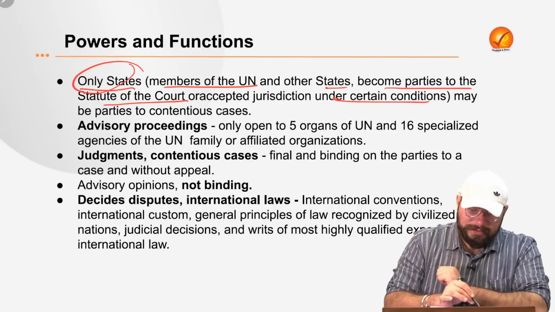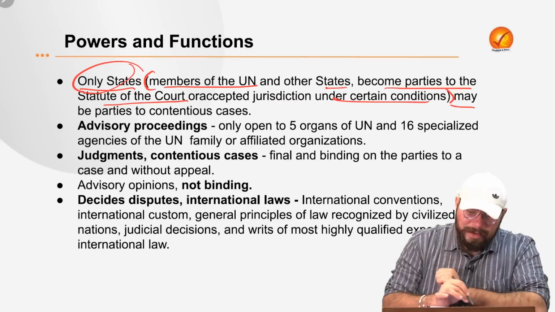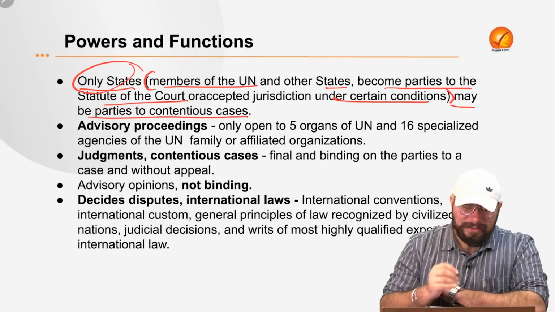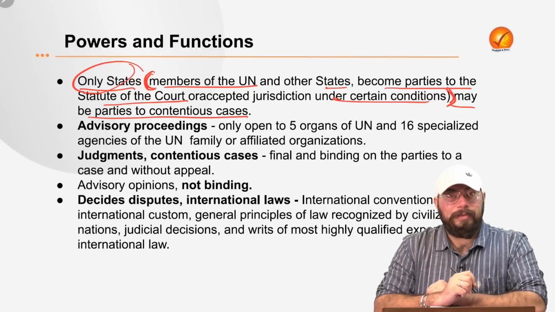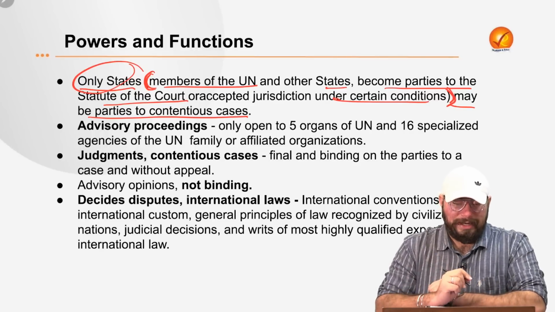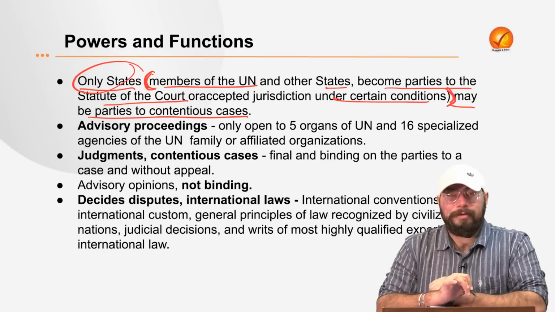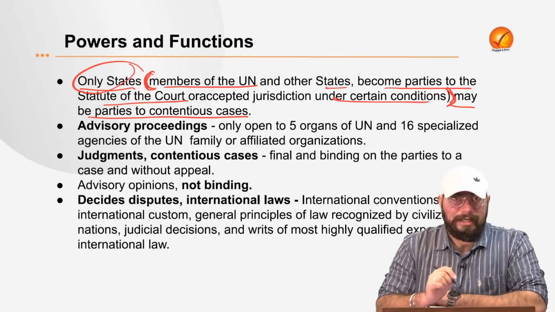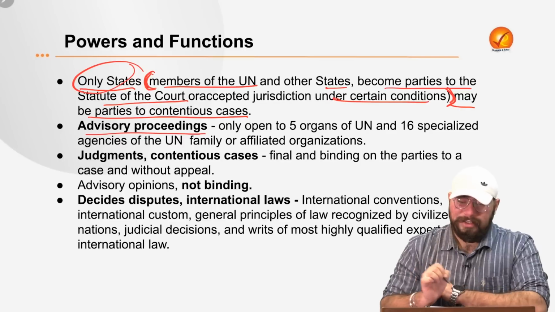So only those states which are mentioned here in the bracket may be parties to the contentious cases. Any other state which is outside of this particular ambit cannot go to the ICJ for contentious cases. So only the states which are mentioned here may be the parties to a contentious case in the International Court of Justice. And who can go for the advisory proceedings?